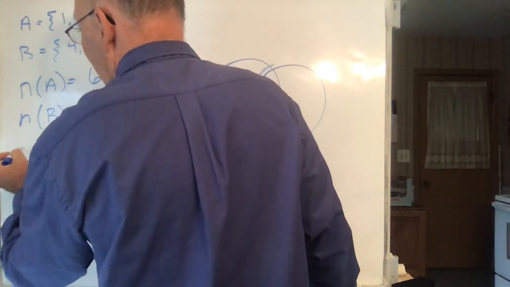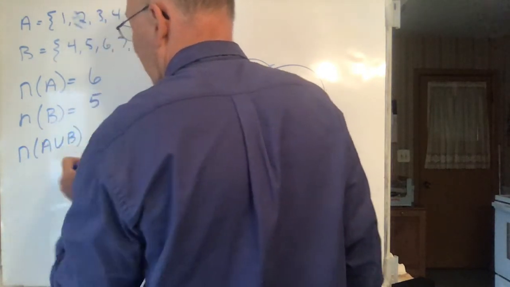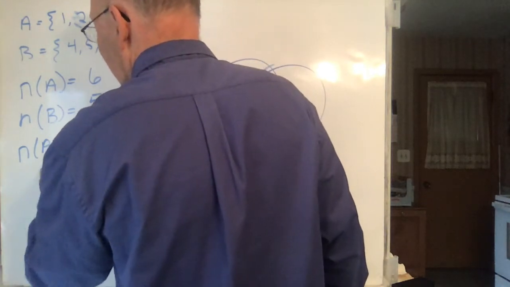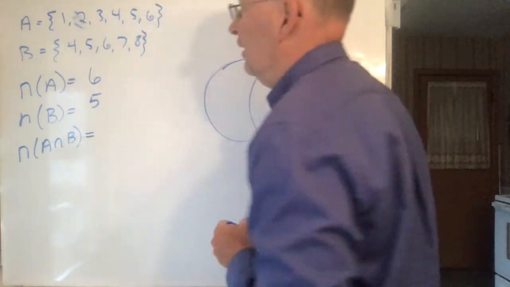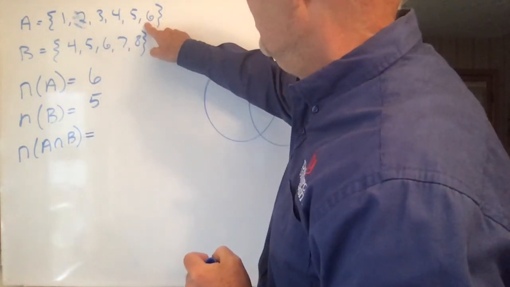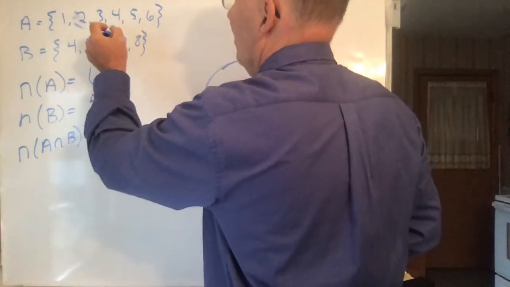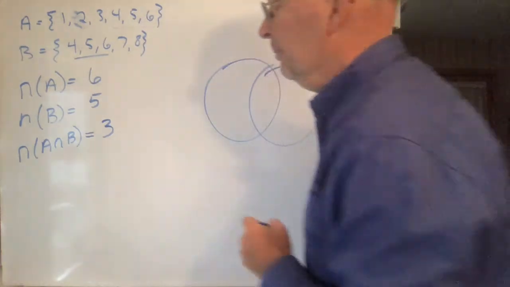What's the number of things in A union B? Well, let's first take A intersect B. What's the number of things in A intersect B? It would be just 4, 5, 6. Those right there. There's 3 things there.